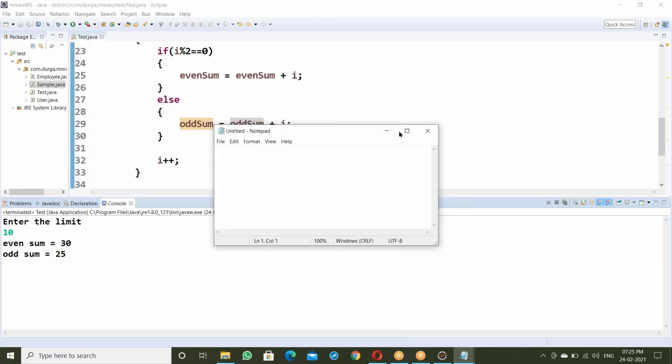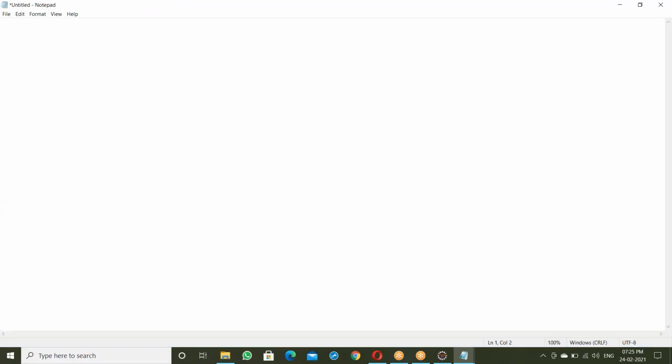Now here, suppose n equal to 5. Suppose the number 5. I want to find the factorial of this number here. How to find the factorial value of this n? N equal to 5. So factorial value is equal to 5 into 4 into 3 into 2 into 1, right? This is how to find.